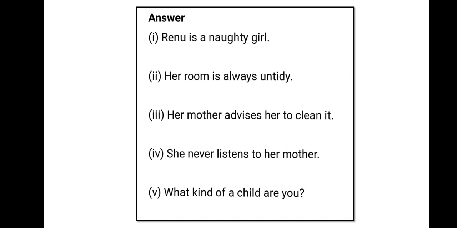So here I am going to read the answers for you. See, number 1, Renu is a naughty girl. You have to rearrange the jumble into a meaningful sentence. Number 2, her room is always untidy. 3, her mother advises her to clean it. 4, she never listens to her mother. 5, what kind of a child are you? So children, after each sentence you have space, so you have to write this in the textbook.